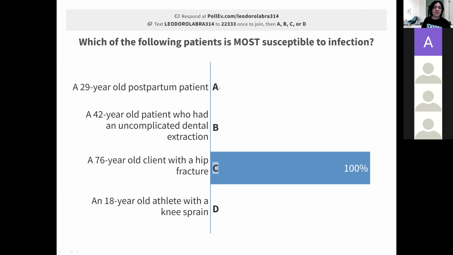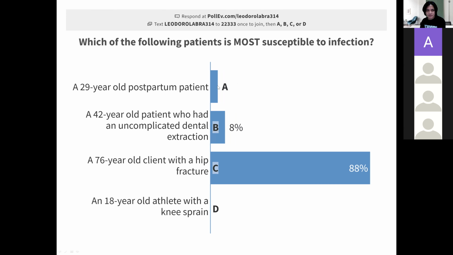B, a 42-year-old patient who had uncomplicated dental extraction. Uncomplicated means no problem. No problem during dental extraction. Letter C, 76-year-old client with hip fracture. And letter D, 18-year-old athlete. Athlete, maybe football player with knee sprain. Among these patients, who do you think will cause infection right away?